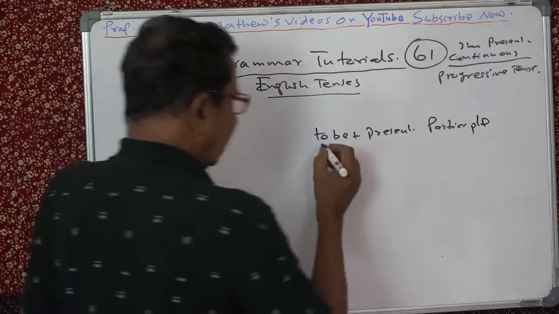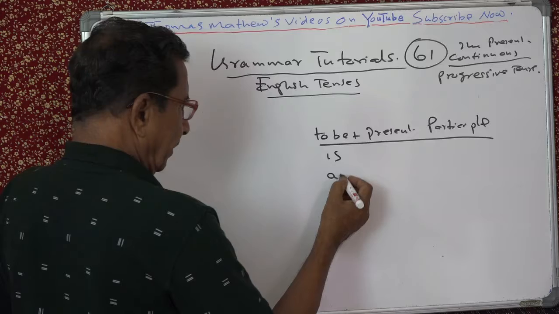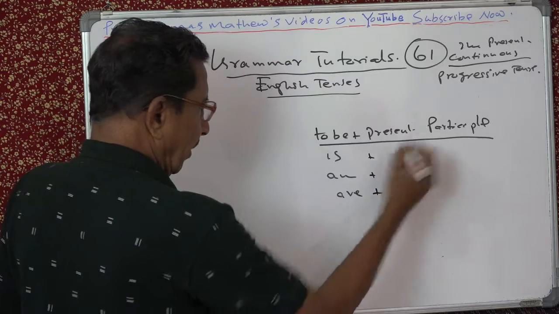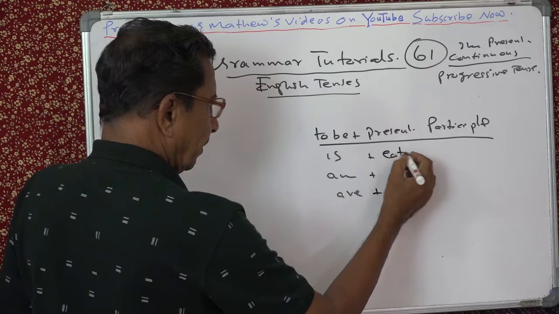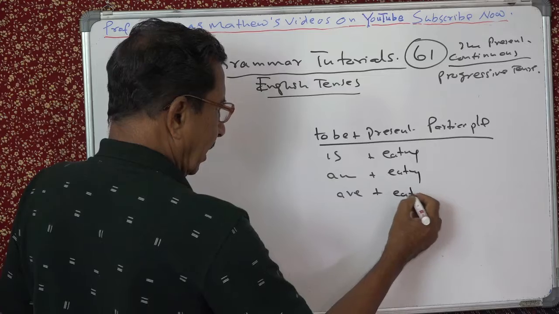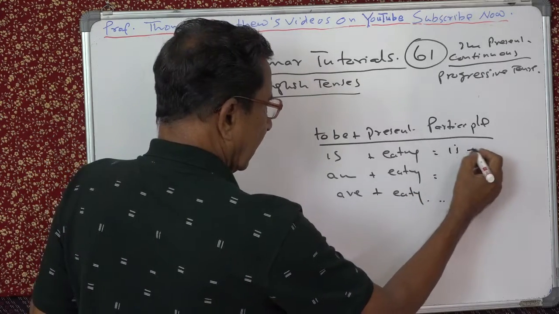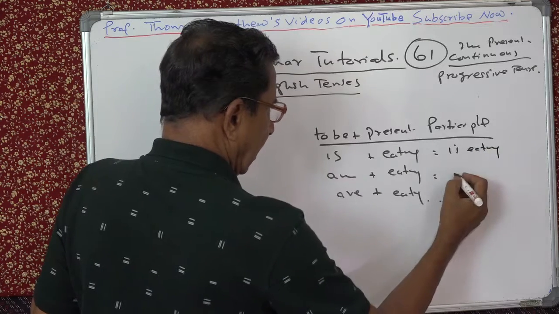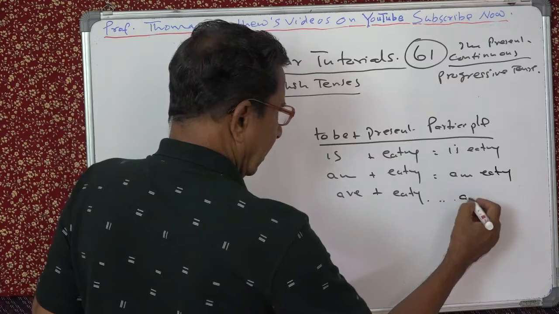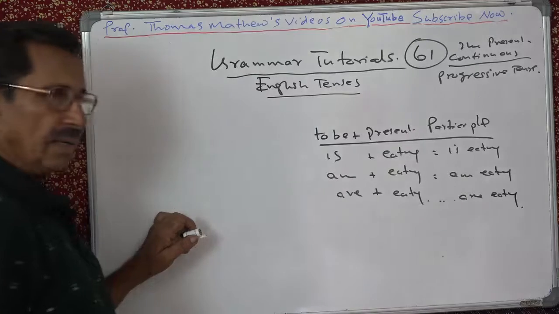Now how will you expand this? Am, is, are, plus, to give a noun, eating. And then what will you do? You have is eating, am eating, are eating. Now you know where to use is, am, are.